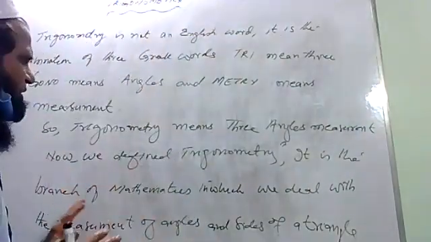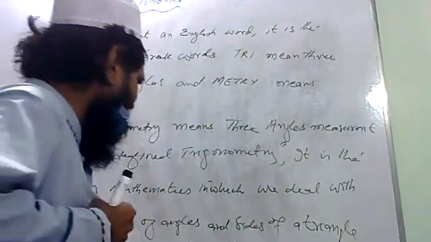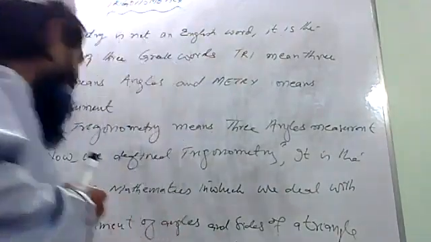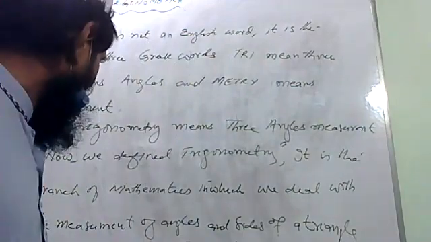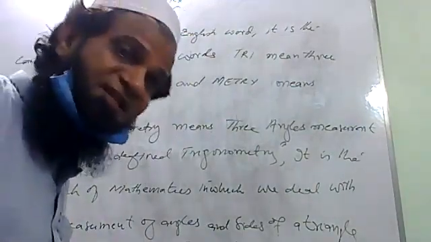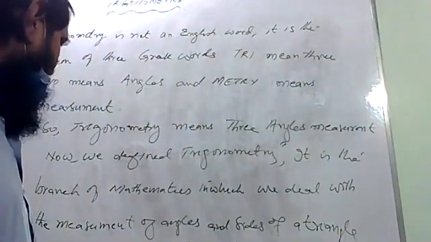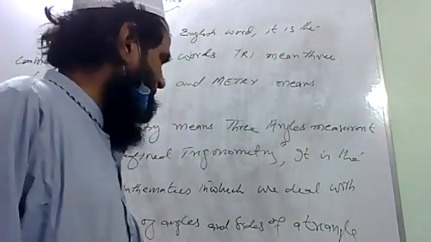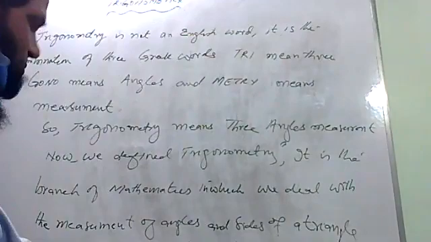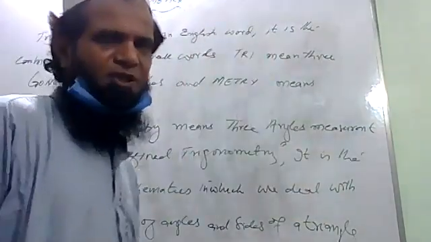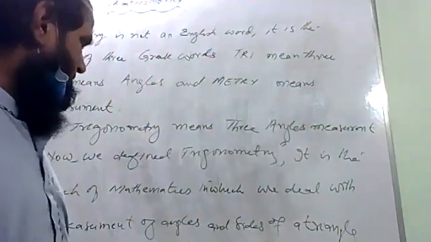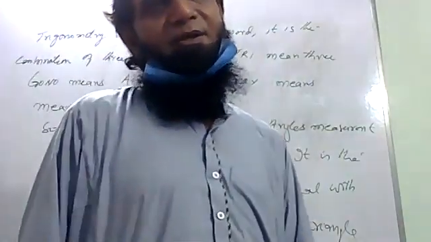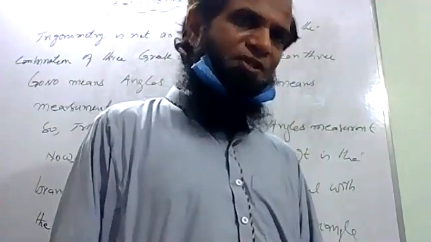So in short, we can say trigonometry is the science of triangles. Abu Muhammad bin Musa al-Khwarizmi has a great contribution in trigonometry. There are many mathematicians who contributed to trigonometry, but the greatest contribution is by Al-Khwarizmi. So this is a short history of trigonometry.